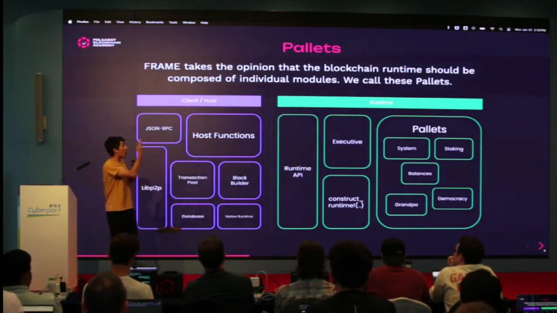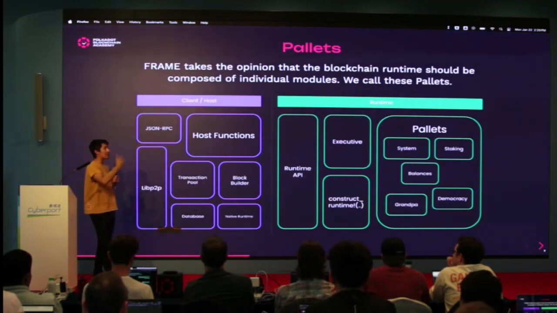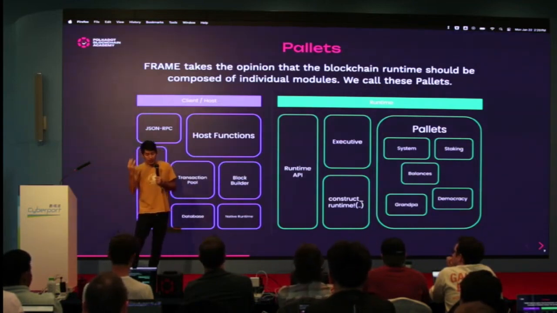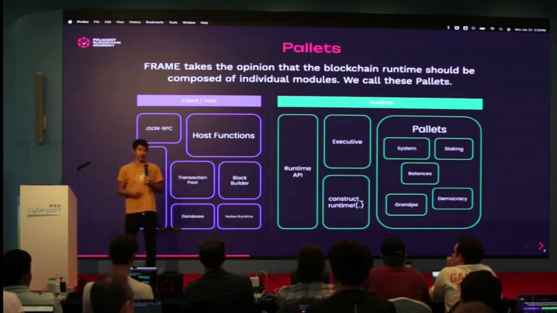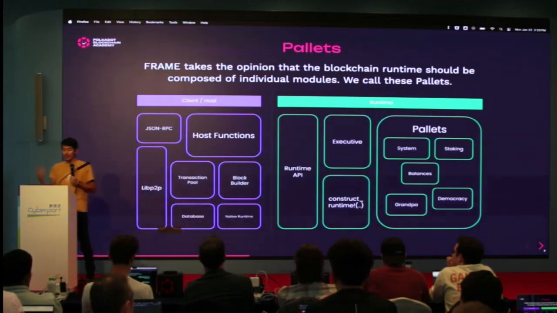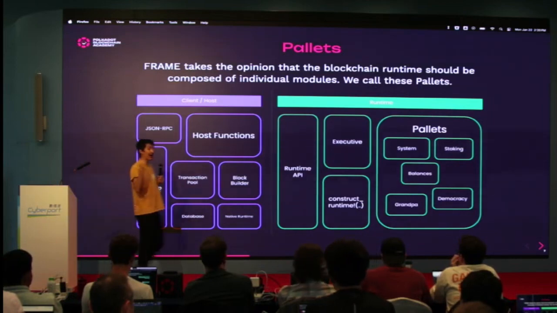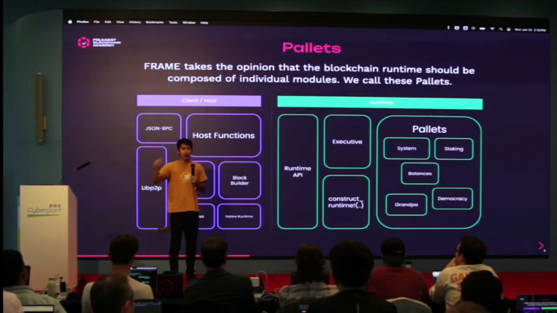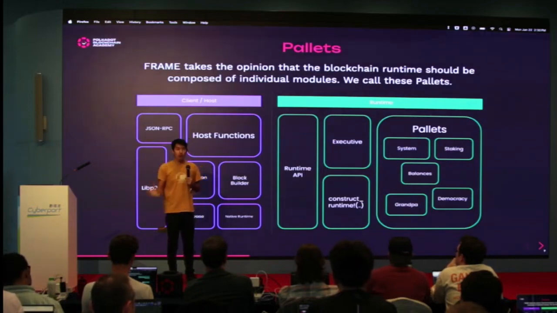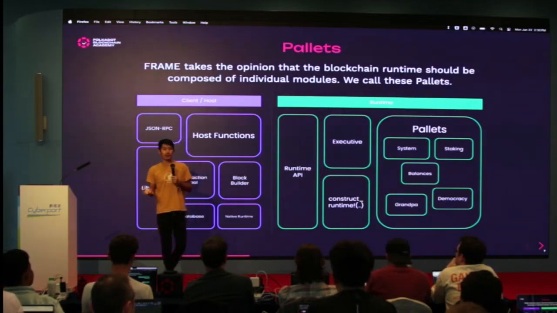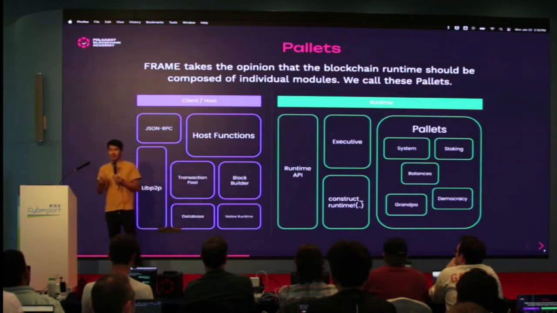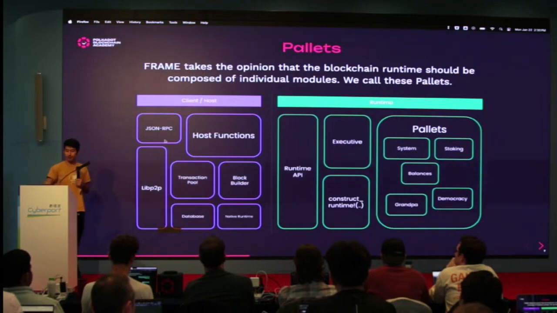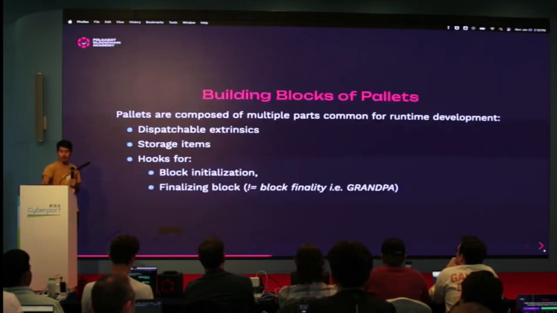And so when we build Frame, we always have in mind the construction of a palette, building some unique piece of logic which has its own goals and could interface with other palettes, right? And they, again, all come together in the runtime. But I want to mention this. Once you compile your code, it's not like you have 20 WASMs spit out that you upload to your blockchain. It all becomes one runtime. It all becomes one piece of code. Rust merges everything together. But again, you're importing crates and bringing things in. They're kind of separate. So that's the palettes.